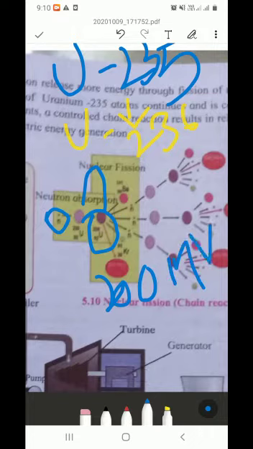Okay, uranium 236, which is highly unstable, converts into atoms of krypton and barium, plus it releases 3 neutrons, got it, and 200 MeV energy is released. Okay, this is chain reaction, got it, this is chain reaction.